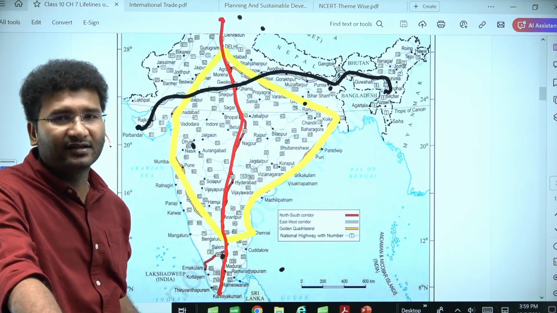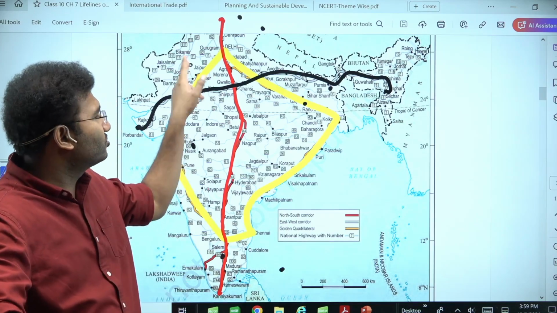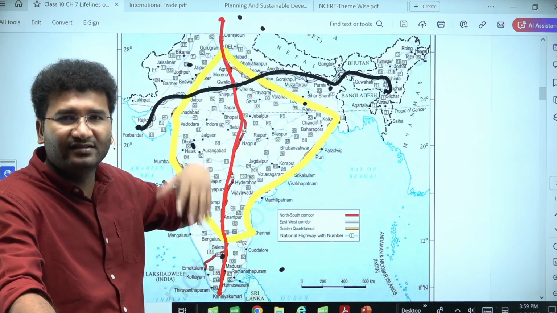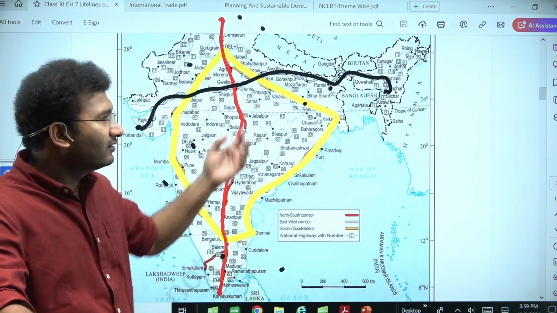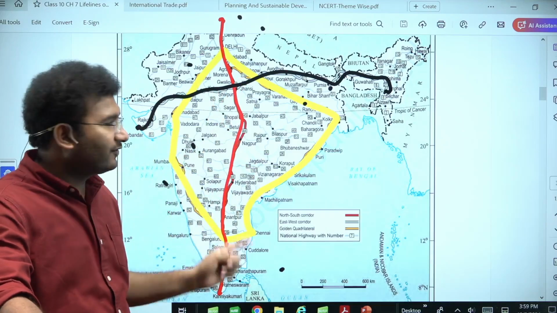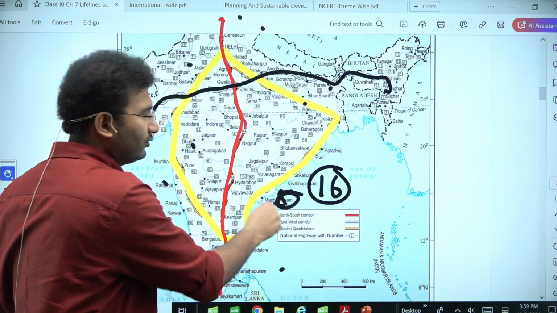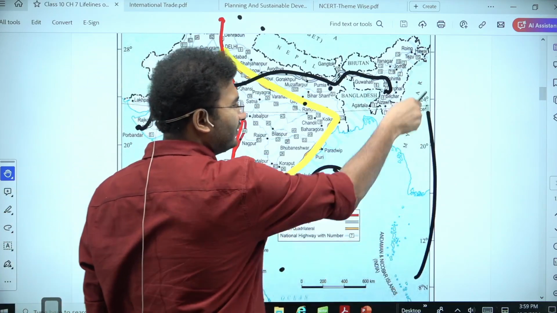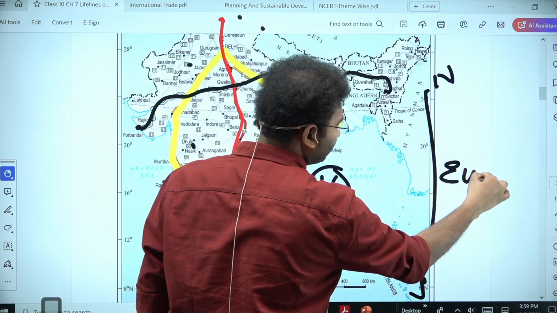Itna yaad karna chahiye. Golden Quadrilateral, no one is going to ask you in the examinations that this is 2, this is 4, this is 6, this is 8, this is 10. No one will ask you, right? Because government khud hi confused hai. Earlier this used to be NH5, now it became NH16. So what did the government do? All the roads which are moving north to south or south to north are given even numbers.